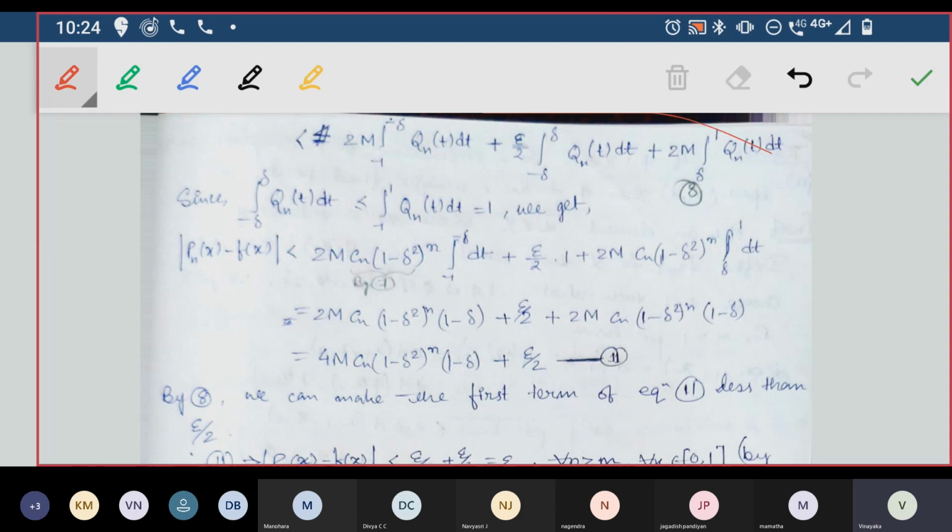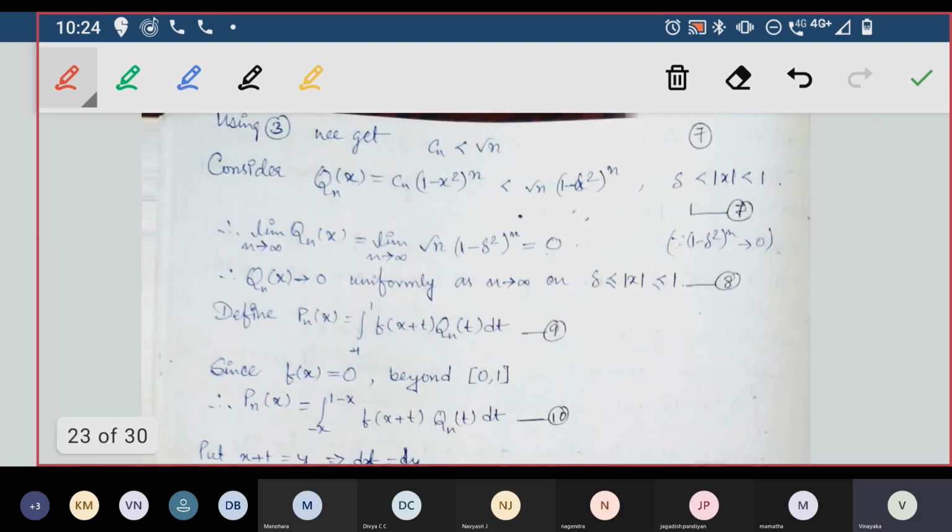So this whole thing will be less than 1. So epsilon by 2 into this will be less than 1 into epsilon by 2. And Qn of t will be less than Cn into (1 minus delta square) power n. How did I get this? Once again, I'll go here with this condition.